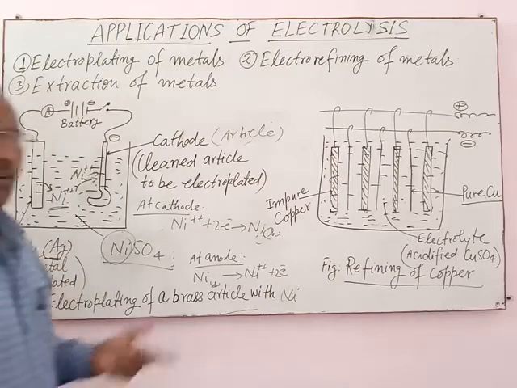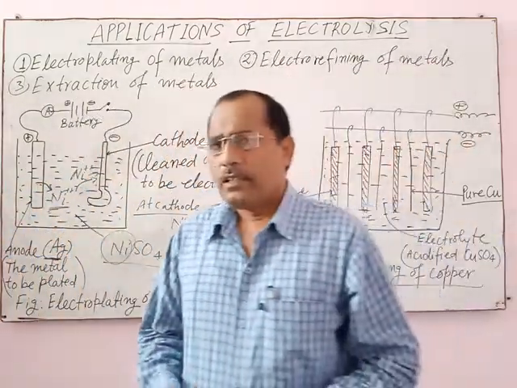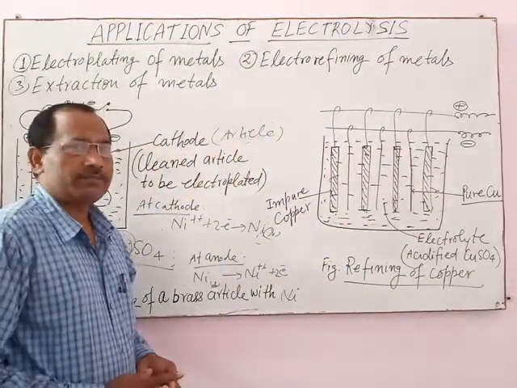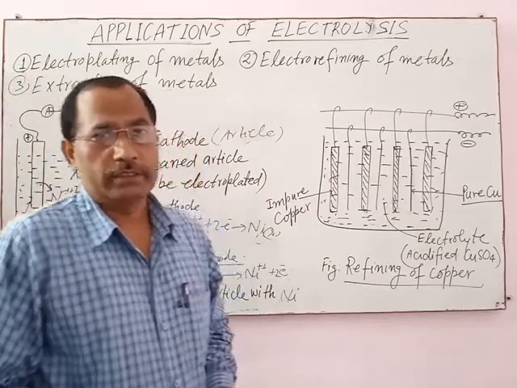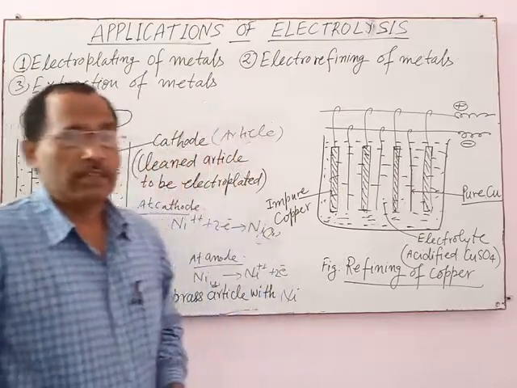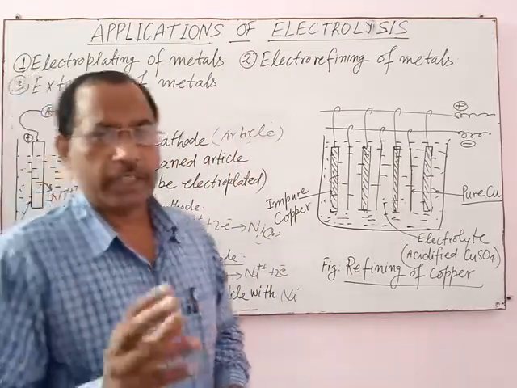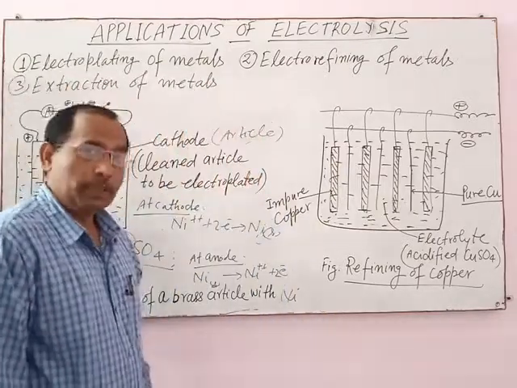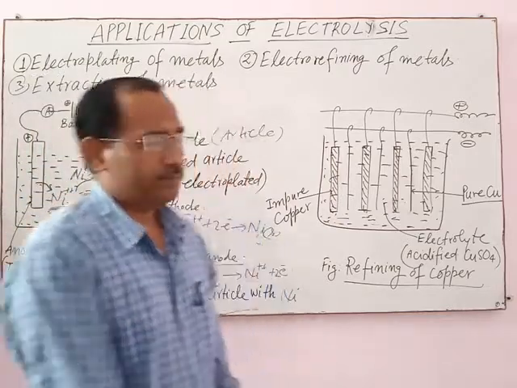In both processes, or any process of electroplating, the superior metal always acts as anode, meaning the metal to be electroplated must be taken as anode, and the inferior metal is always taken as cathode, meaning the article to be plated is taken as cathode.